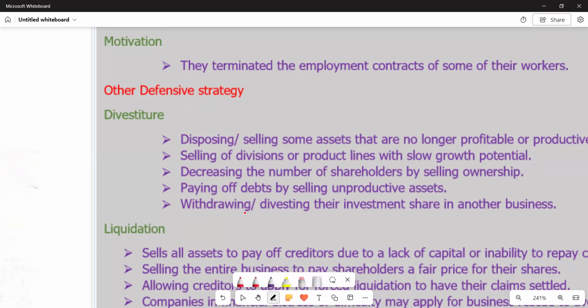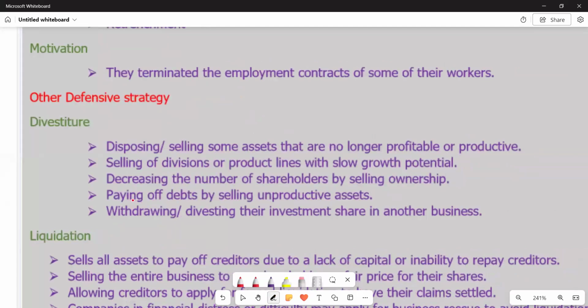One is saying disposing. You are trying to explain what would be happening during the process, disposing or selling some assets that are no longer profitable or productive. Second one, selling of divisions or product lines with slow growth potential. Third one, decreasing the number of shareholders by selling ownership. And then the fourth one, paying off debts by selling unproductive assets. And then the fifth one, withdrawing or divesting their investment share in another business. So this is the definition that we have, the explanation that we have in terms of a divestiture.